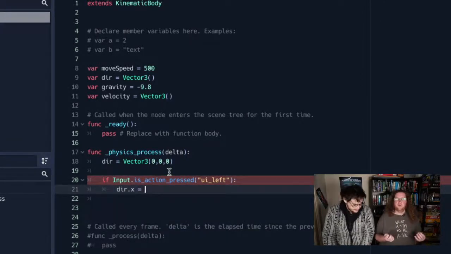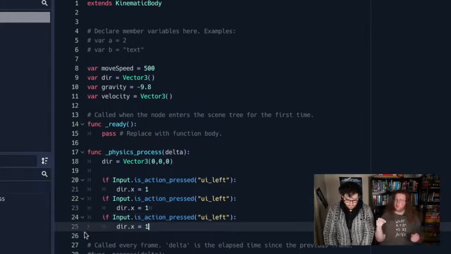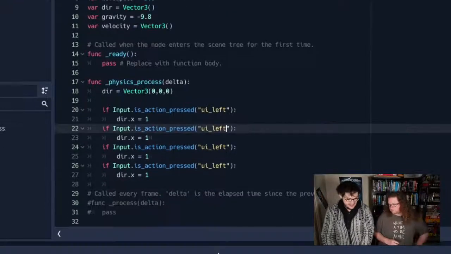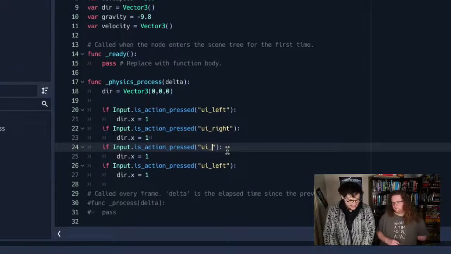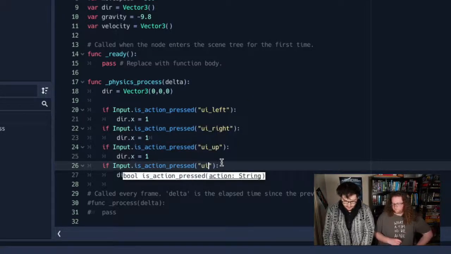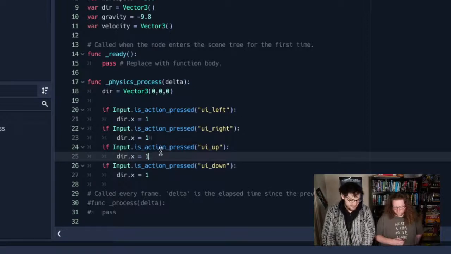You can both set imaginary keys, such as left, right, up, down, or you can set actual keys. You go, no, I want to know that the E key itself was pressed. So I'm just going to duplicate that 4 times, and I'm going to go UI right, UI up, and UI down. And I might have to come back and tweak these depending on which way I've oriented the scene, but for right now, might have it backwards.